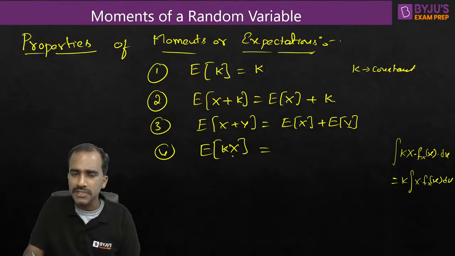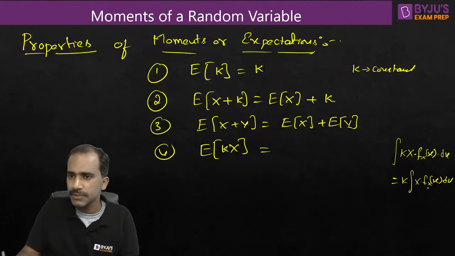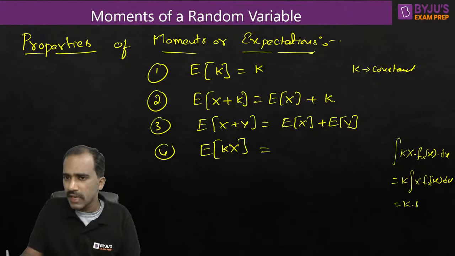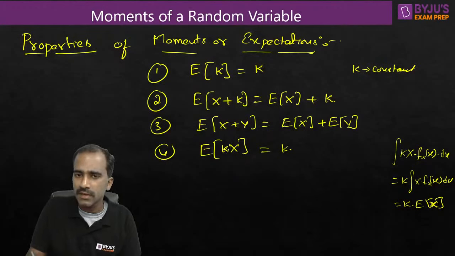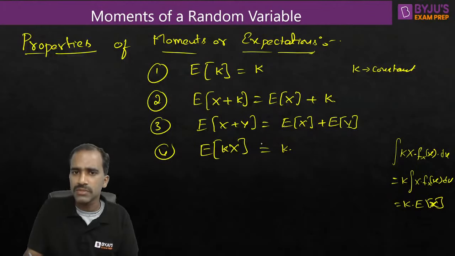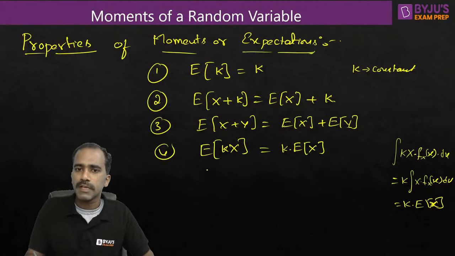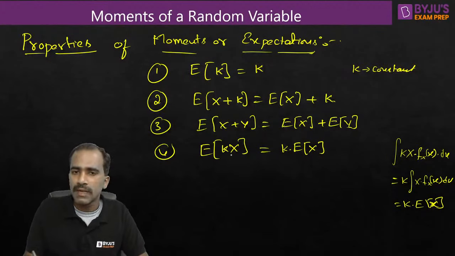Whenever you do expectation, just imagine it in terms of integration or summation. Is it not looking like k into expectation of x? Is that okay or not? See this? So k, we can put it outside the expectation. Next time onwards, whenever you see a constant multiplied to a random variable inside the expectation, you can put that constant outside the expectation without any problem. K into expectation of x. The constants multiplied to the random variables can be put outside the expectation.